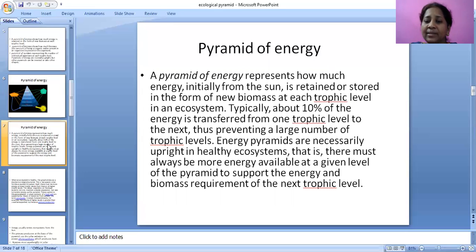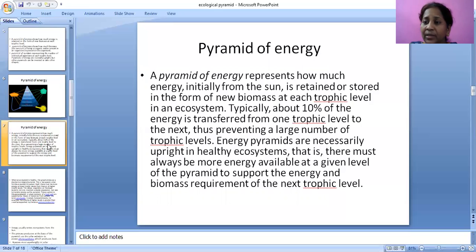Energy pyramids are necessarily upright in a healthy ecosystem. That is, there must always be more energy available at a given level of the pyramid to support the energy and biomass requirement of the next trophic level.